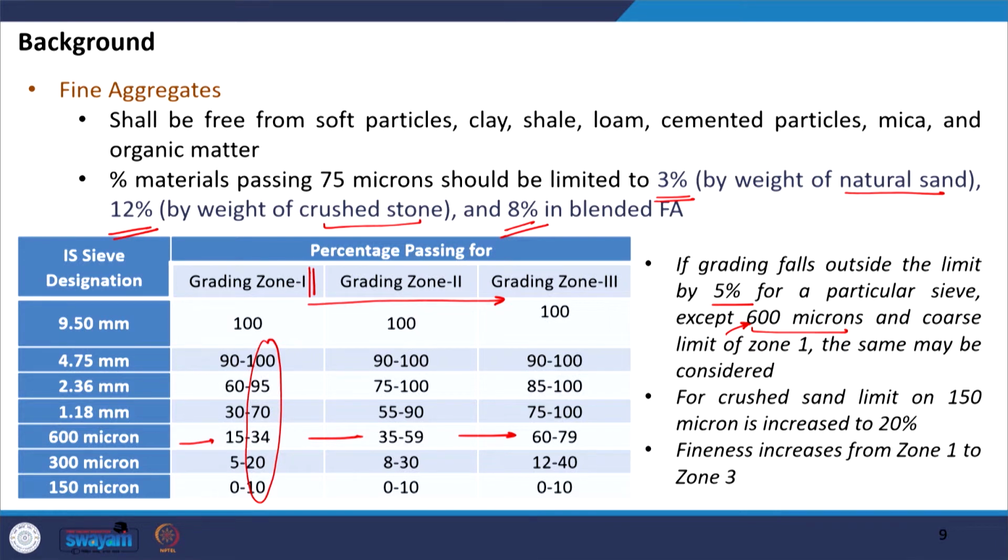Some other points related to this gradation: if we are using crushed sand, not natural sand, then the limit of percent passing corresponding to 150 micron can be increased up to 20%. So, you see here it is 10% presently, but if we are using crushed sand, we can increase this limit to 20%. And as I mentioned, this gradation indicates the fineness of the gradation. So, as we move from 1 to 3, our gradation becomes finer.